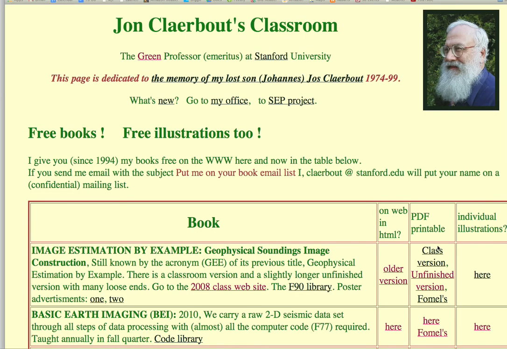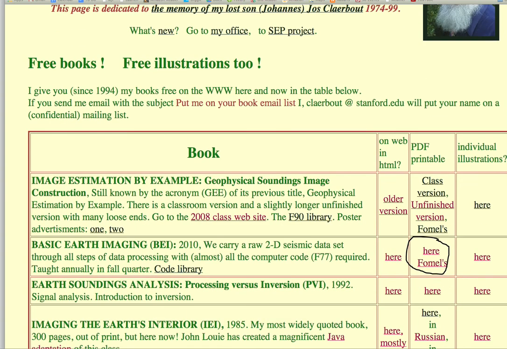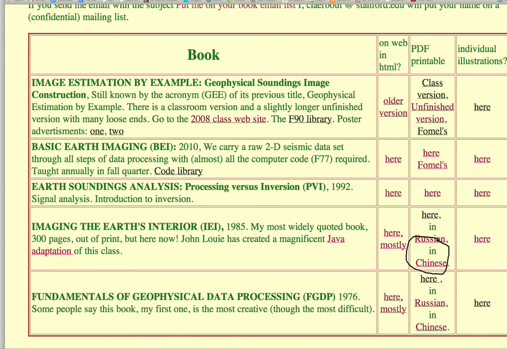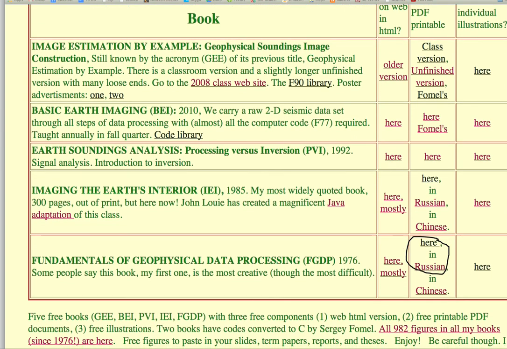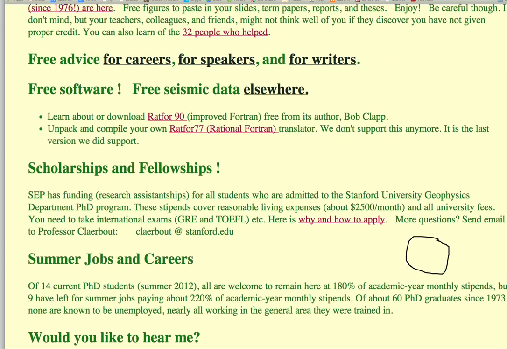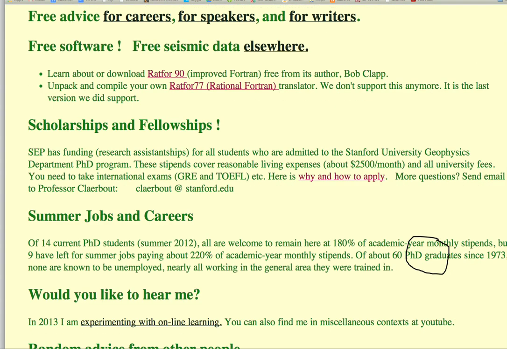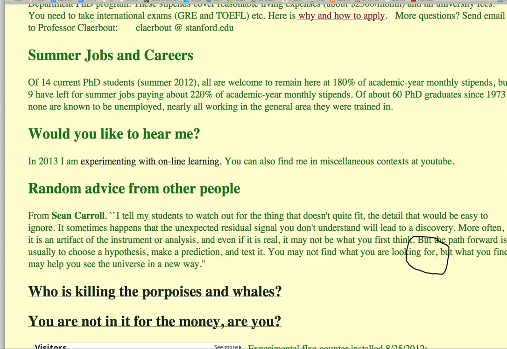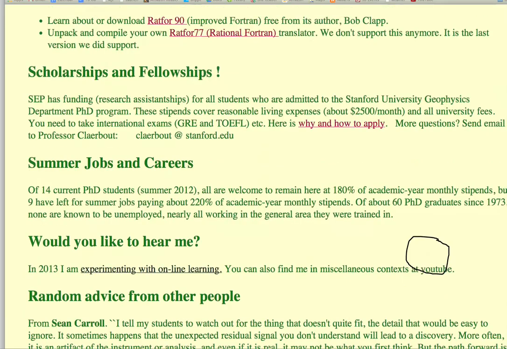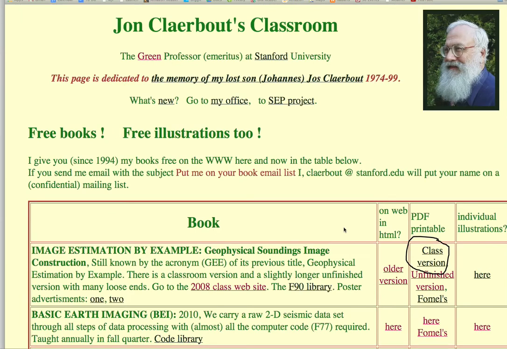The book that we're interested in now is this one right here, the class version. This unfinished version has parts you don't want to look at yet, things that aren't finished quite right. There's a few other books there that you can have a look at. Some of my older books, you can read them in Chinese if you like. There's other miscellaneous things about admission to Stanford University and other stories and advice and whatnot. Okay, so there's my book's website.